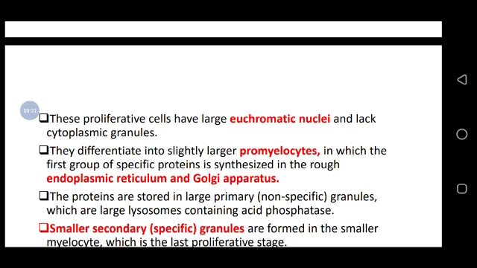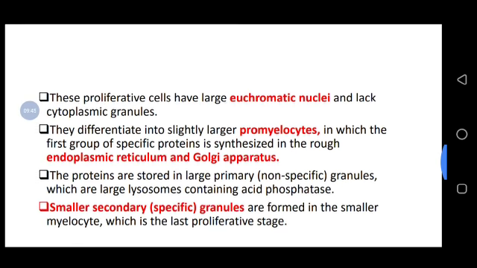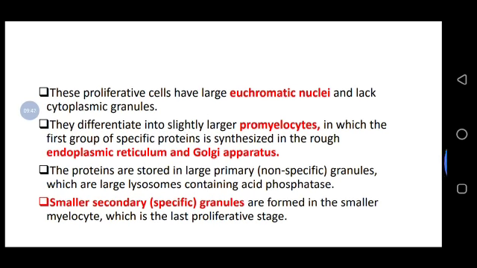That's why we said in RBC there is no nucleus. At the same time, there is no protein synthesis in RBC because they lack a nucleus, they lack granules. But white blood cells have granules, they have a nucleus. That's why we have the Golgi apparatus and the endoplasmic reticulum, which are responsible for synthesizing protein. This protein is also what the cell needs for itself to work and to be fed.